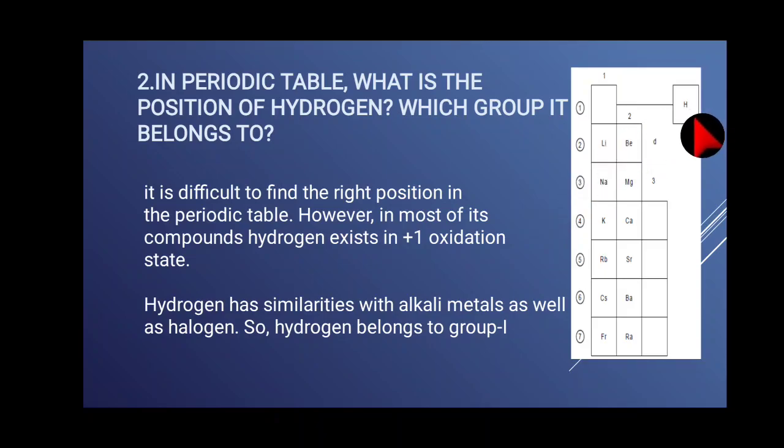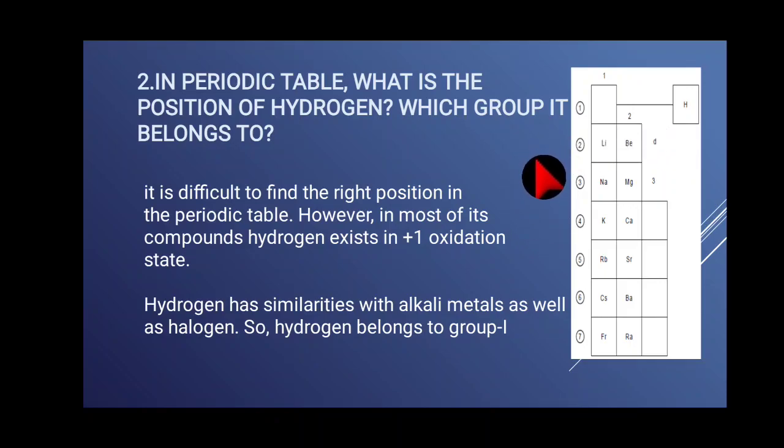The hydrogen is somewhat similar to alkali metals and somewhat similar to halogens, because hydrogen carries +1 and -1. -1 means hydride ion. So the hydride ion belongs to halogen.